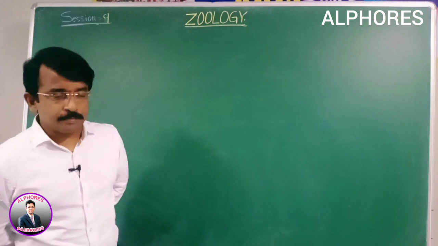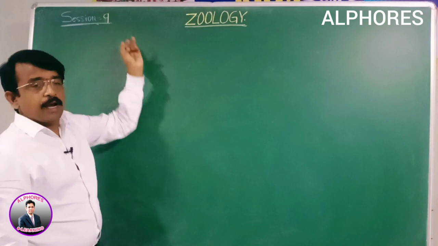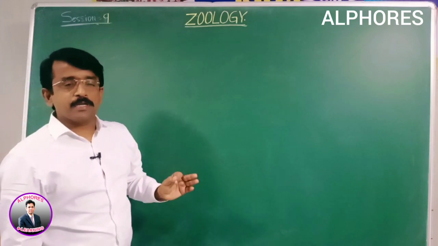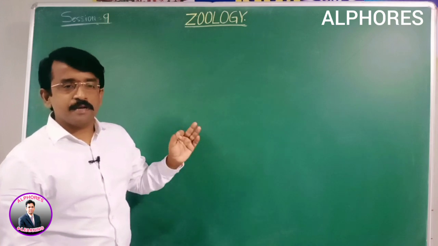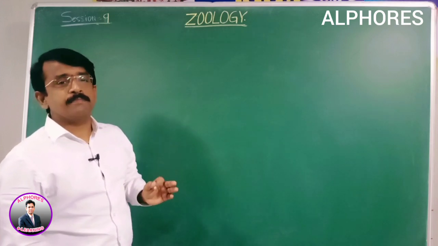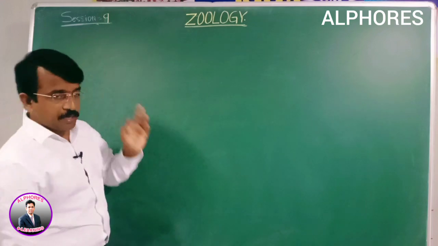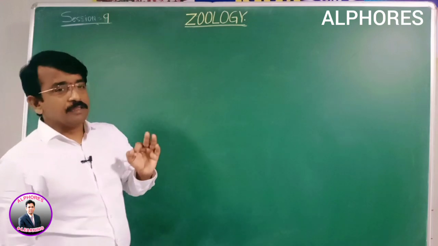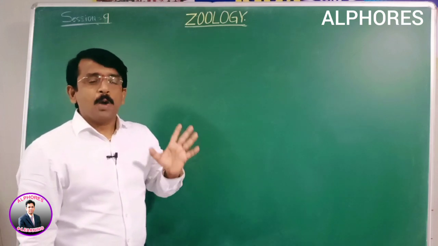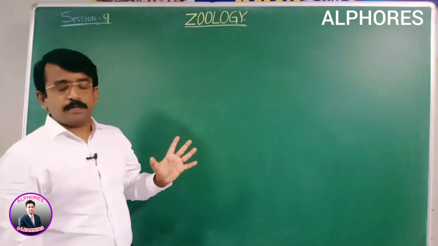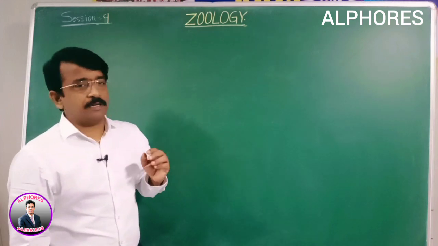This is Zoology subject, session number 9, and the topic is chemical control and coordination and integration, that is nothing but the endocrine system. Now the topic we are going to discuss under session 9 is the disorders of the adrenal cortex. We have seen the adrenal cortex and medulla.